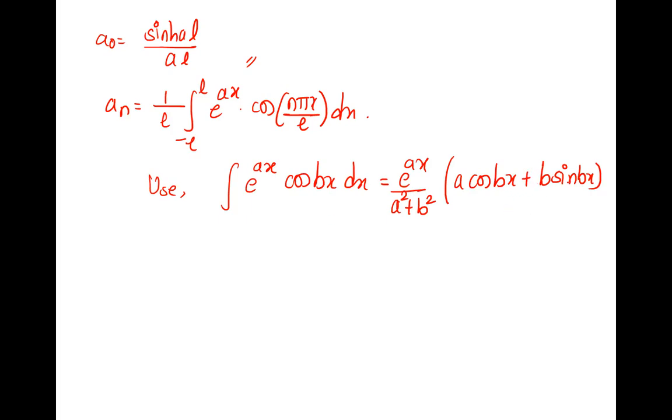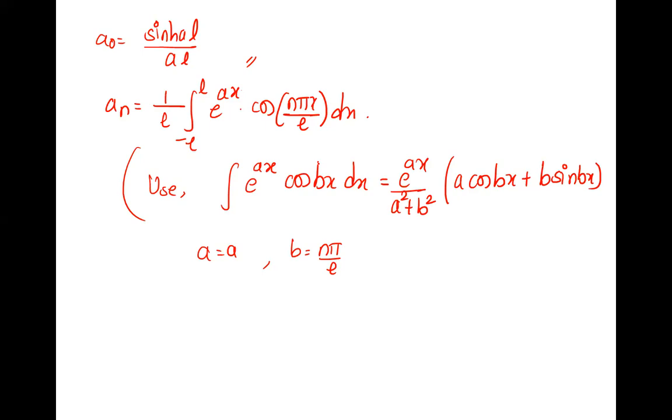A becomes b, and cos becomes sine. We'll apply it here. What is a? a is a. And what is b? Compare with cos bx: it is n pi by L.